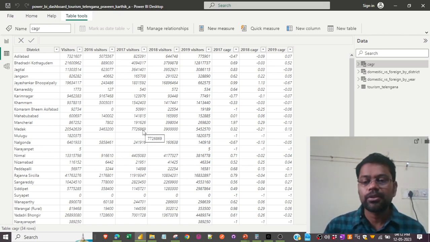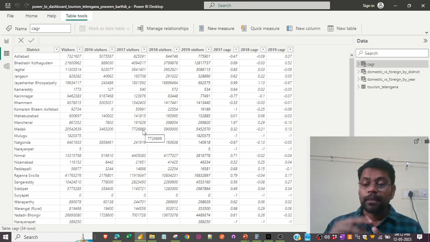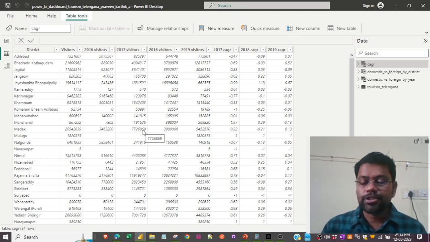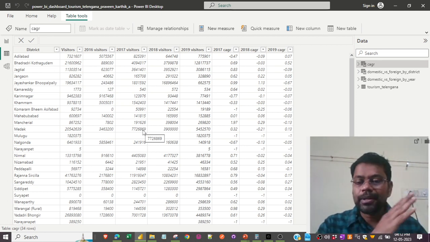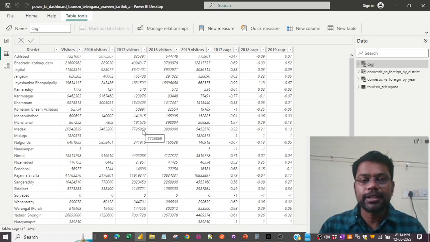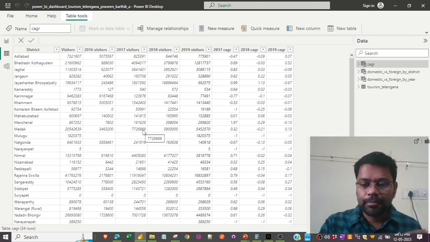So definitely I cannot remove that outlier for a Power BI dashboard, because this analytics is to understand what happened in the past and not to predict the future. For predicting the future, I might have to remove the outlier Hyderabad to build a machine learning model. But now I needed a Power BI dashboard to understand the insights of what has happened in the past. So as part of this data analytics project, I kept it.